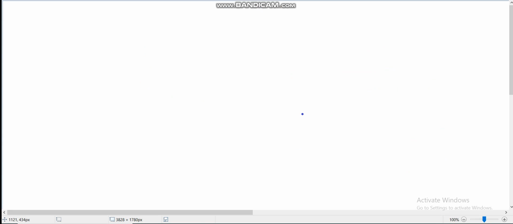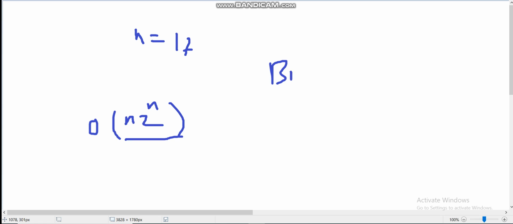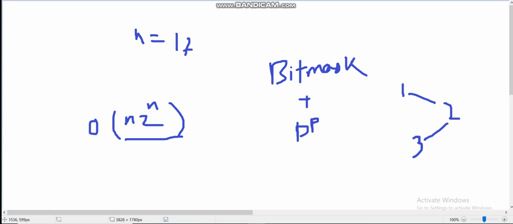Now the first approach which comes to our mind is doing bitmask DP, because the value of n is 17. So we can do an order n times 2 to the power n approach here, and it will pass. But if we do general bitmask DP with DFS, it will fail. Why will it fail? Because our graph could have cycles in it, and the states of the DP will be interconnected, and we can't depend on another state to get the result of the current state.